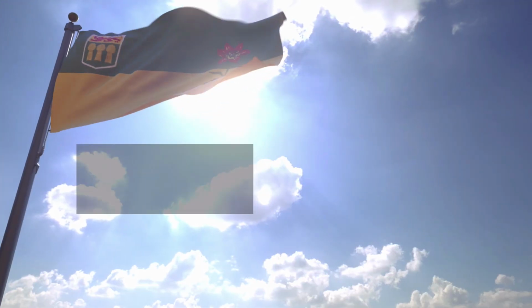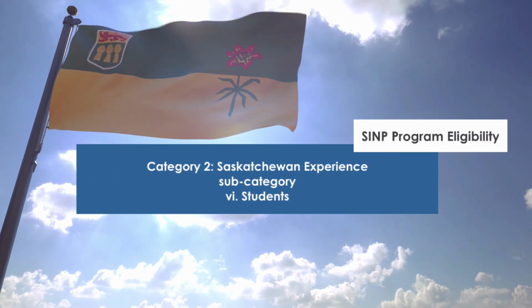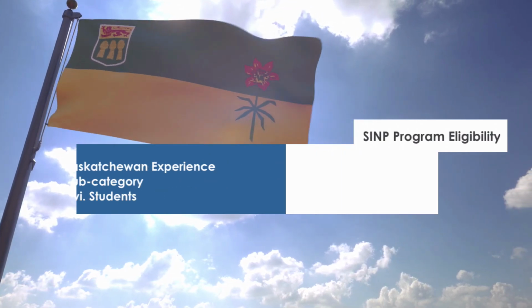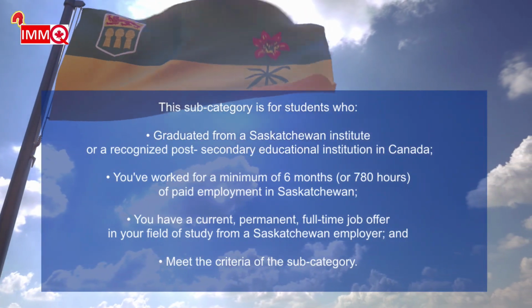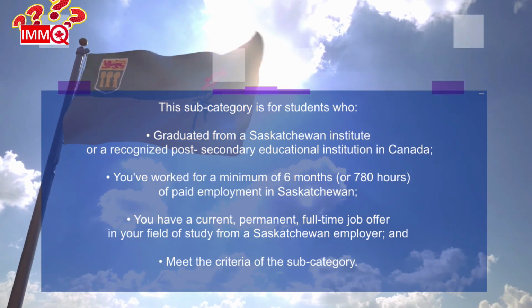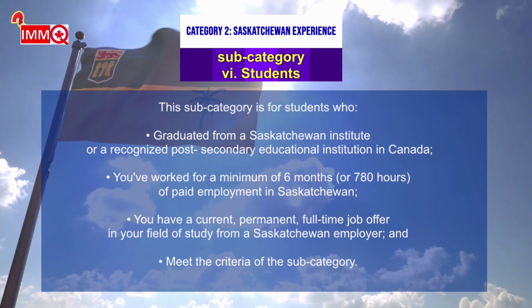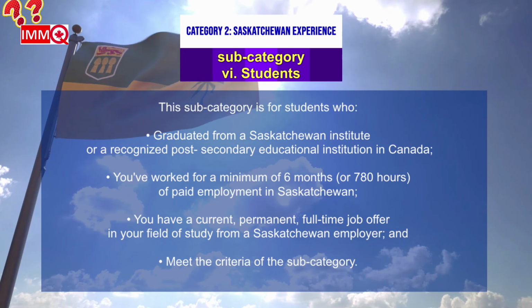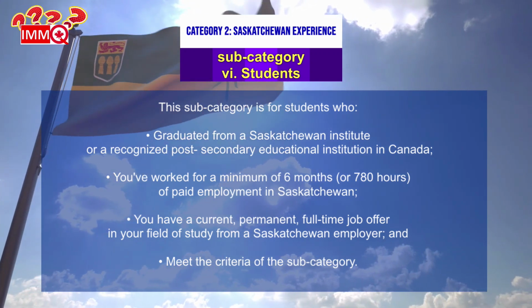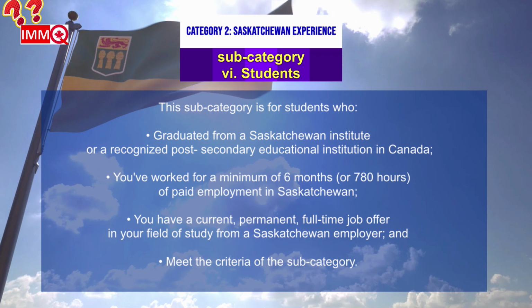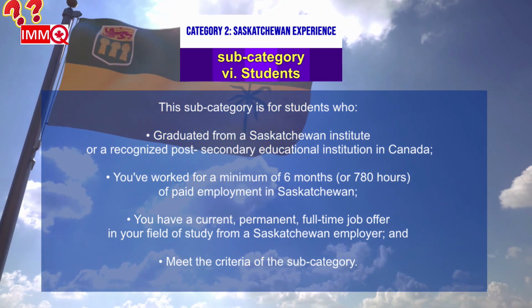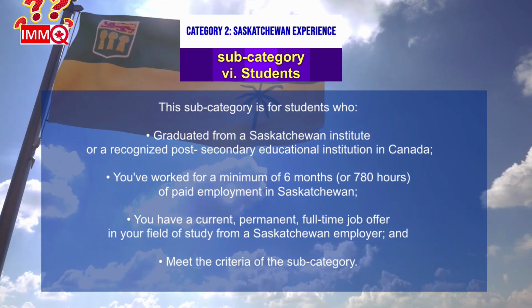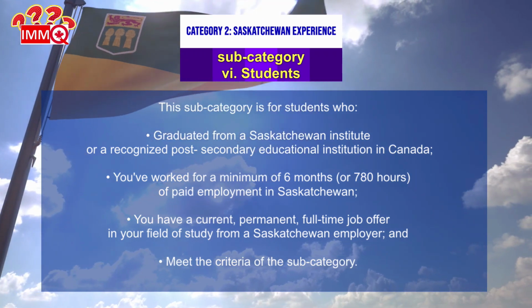Subcategory 6. Students. This subcategory is for students who graduated from a Saskatchewan institute or a recognized post-secondary educational institution in Canada. You've worked for a minimum of 6 months or 780 hours of paid employment in Saskatchewan. You have a current, permanent, full-time job offer in your field of study from a Saskatchewan employer and meet the criteria of this subcategory.